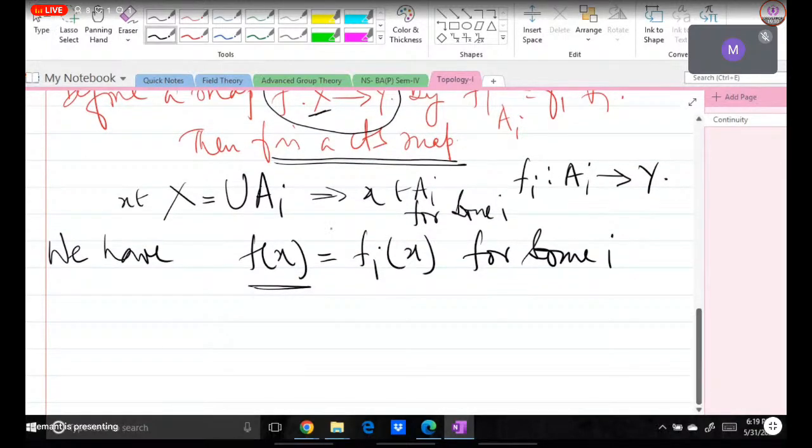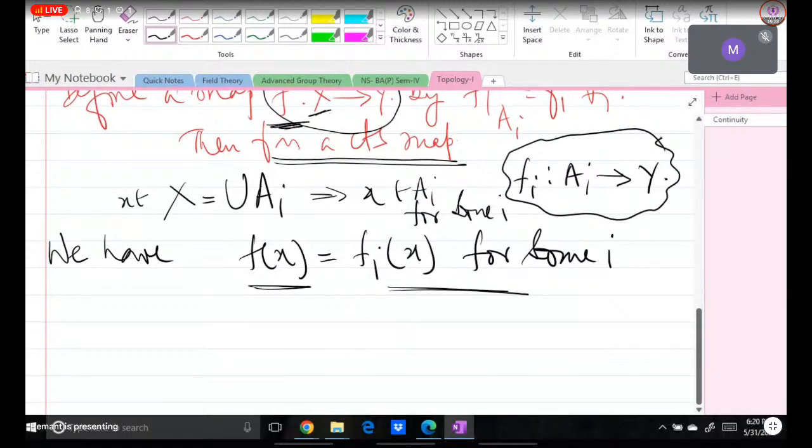So now every x in X will belong to Ai for some i. So here f of x is equal to what? fi of x, we are defining. This is our definition, because for every Ai these maps have been given. This f we have not been given, but these fi's we have been given. So since x belongs to Ai and fi is a map from Ai to Y, whatever the image of x under this fi, that we will take as the image of x under f.